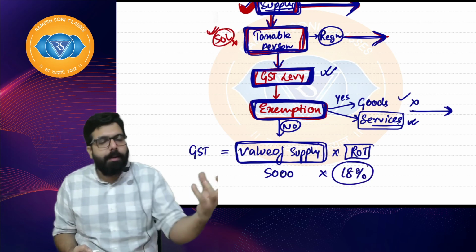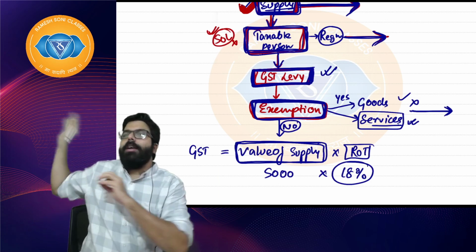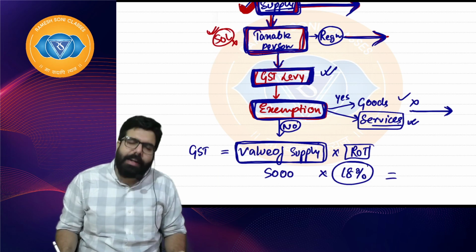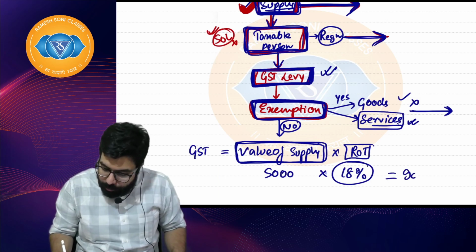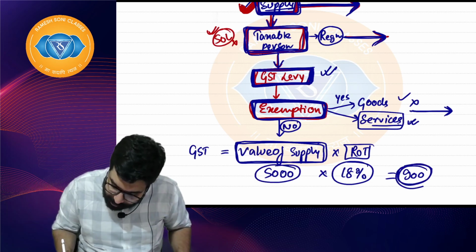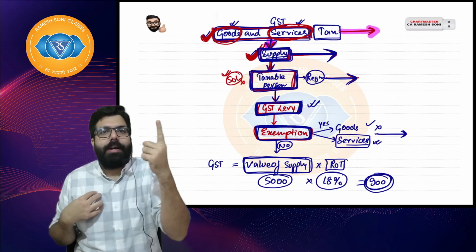I'll have to collect 5,000 into 18% from you, and then give it to the government. How much? 900 rupees. I'll have to collect it along with my fees and give it to the government. So, how much is the GST? 900 rupees.